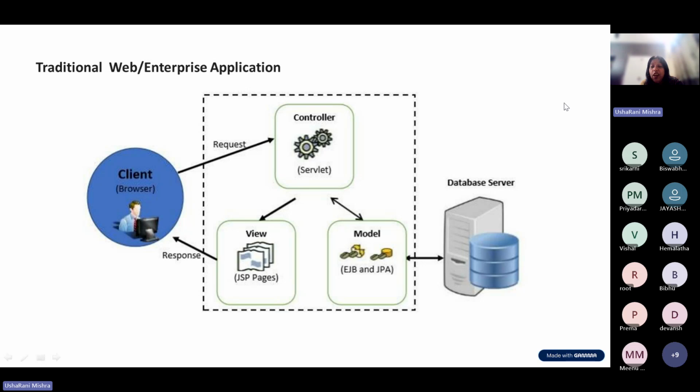The next slide is about how our traditional web application, enterprise application, or maybe your mobile application also, looks like this. In a traditional web application, the client is nothing but a browser, right? The browser is accessing the data from some JSP. I'm talking about the 90s, when applications were looking like this, till 2008, 2009.